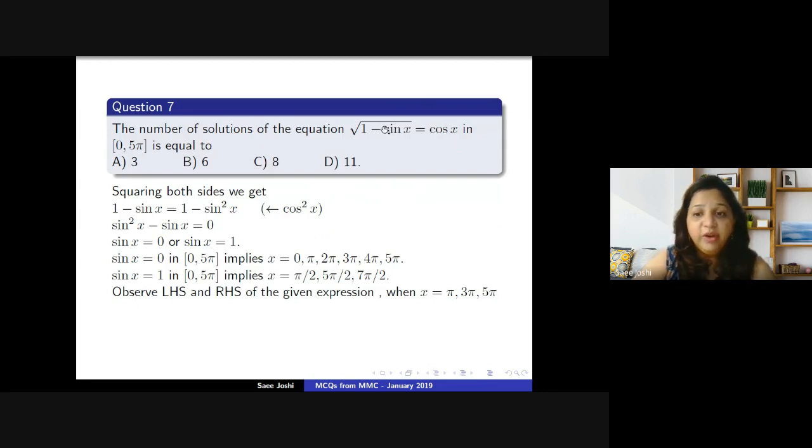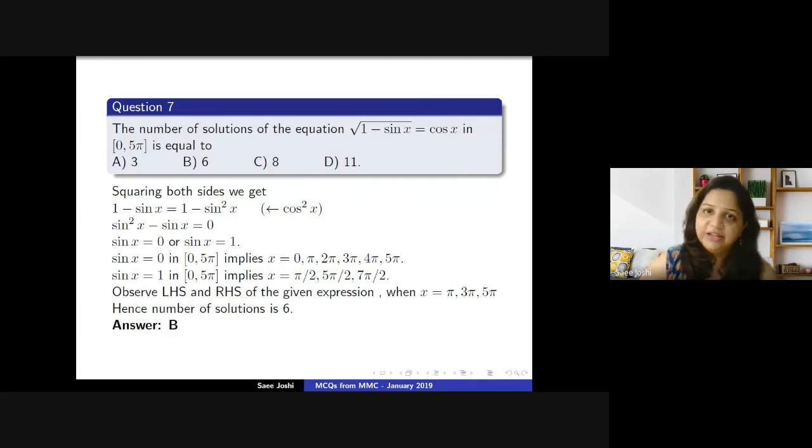So we will observe the left hand side and right hand side of this equation that we get, when x is equal to pi, 3 pi and 5 pi, I'm getting a negative value of cos x here. So we need to eliminate those cases because it is not working for our equation, right? If we eliminate these three values, the total number of solutions we get is 6. So the answer is therefore B. I hope this question is crystal clear to all of you.